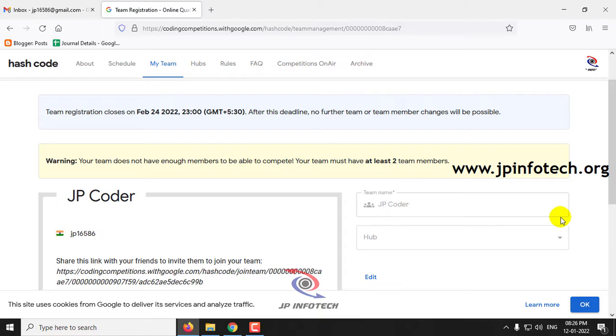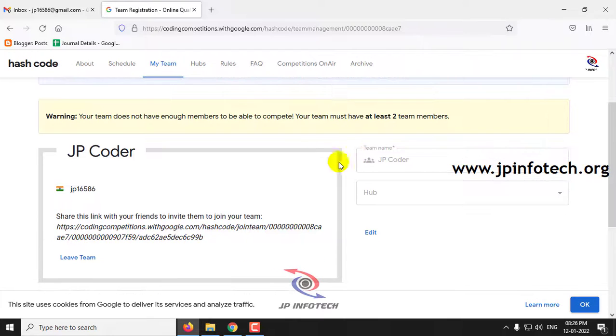Now you can see the details showing that registration closes on February 24, 2022, along with a warning that your team does not have enough members to complete. Your team must have at least 2 members. Here you can see the link to invite your friends to join.